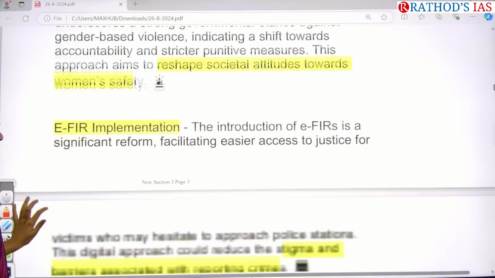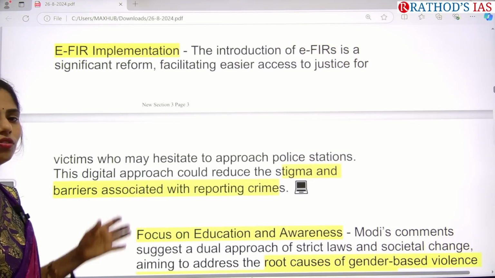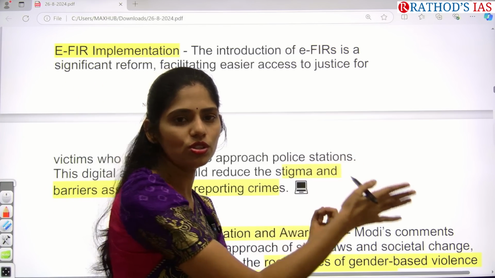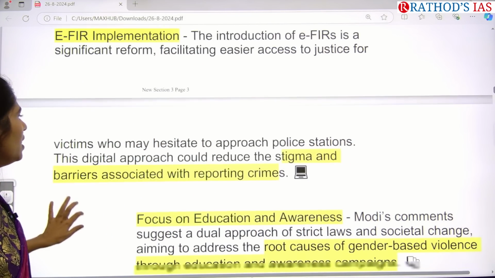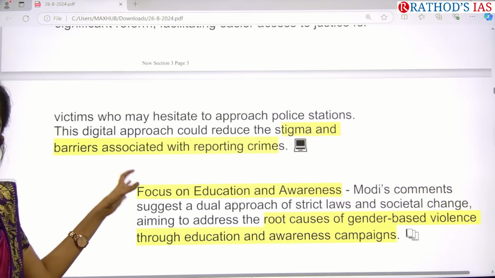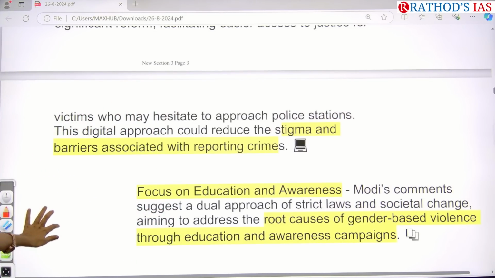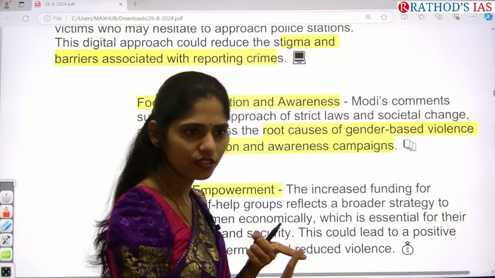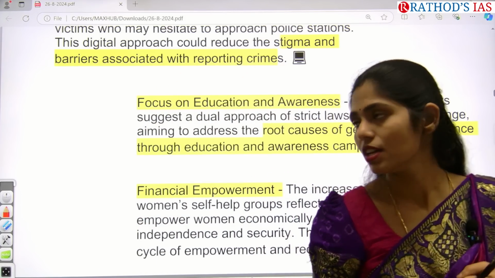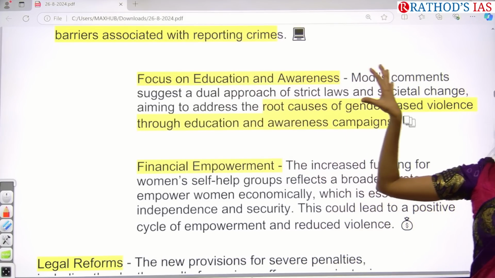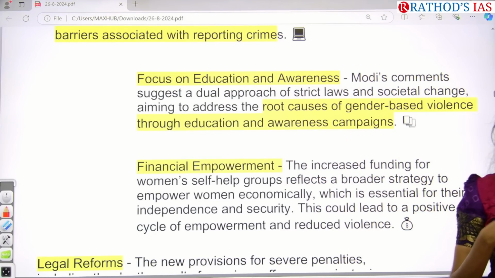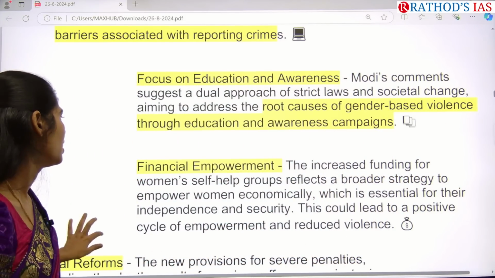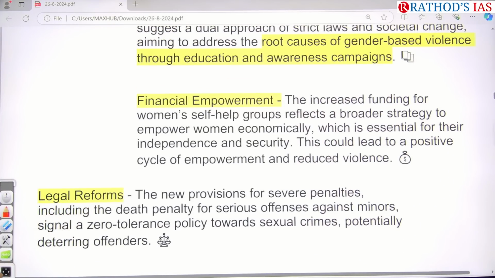And this one is the EFIR implementation. Through this EFIR, the process gets simplified. There is no need for women to go to the police station, so with this digital approach we can reduce stigma in our society. And what is the root cause of this gender-based violence? Lack of education and lack of awareness. So now the government is focusing on these root causes of gender inequality by improving education and increasing awareness. And the government is also focusing on financial empowerment.